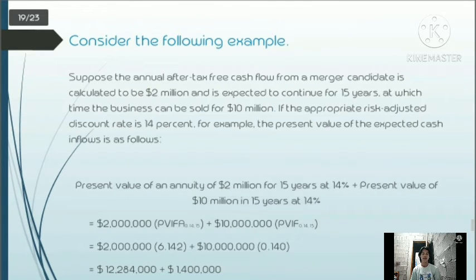Let us look at an example. Suppose the annual after-tax free cash flow from a merger candidate is calculated to be $2 million and is expected to continue for 15 years, at which time the business can be sold for $10 million. If the appropriate risk-adjusted discount rate is 14%, the present value of the expected cash flow is as follows. So we need to get the present value of an annuity of $2 million for 15 years at 14%, plus the present value of $10 million in 15 years at 14%.